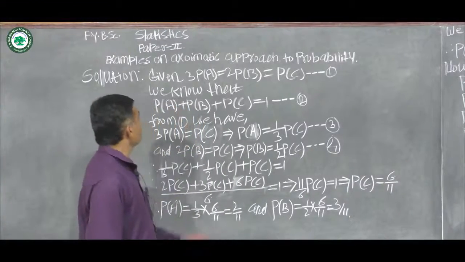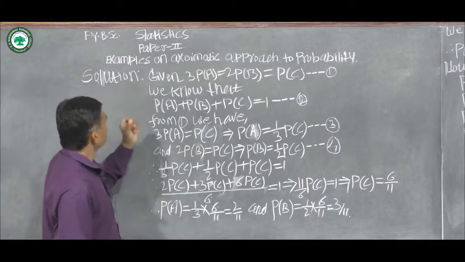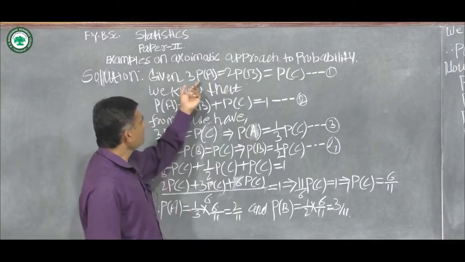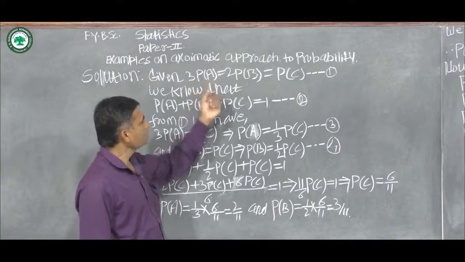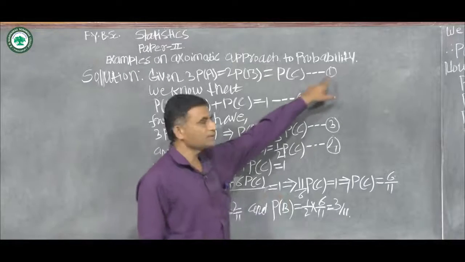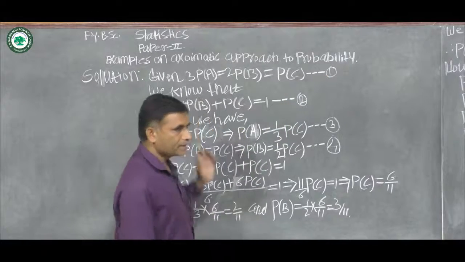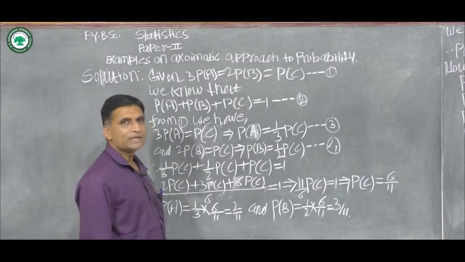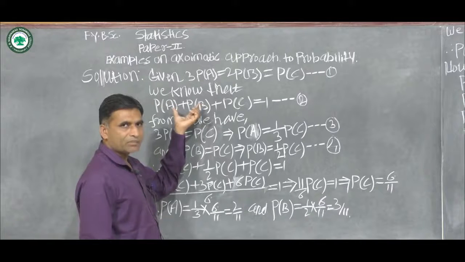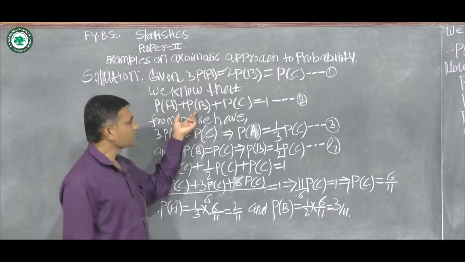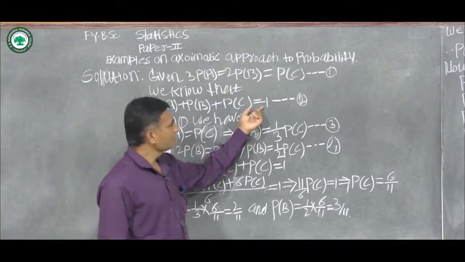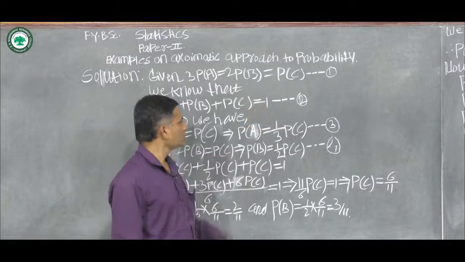Solution of problem number 3 is, first we write the given condition. The given condition is that 3 into probability of A is equal to 2 into probability of B, equal to probability of C. Suppose this is equation number 1. Then we know that total probability is equal to 1. We are given 3 events, therefore probability of A plus probability of B plus probability of C is equal to 1. Suppose this is equation number 2.